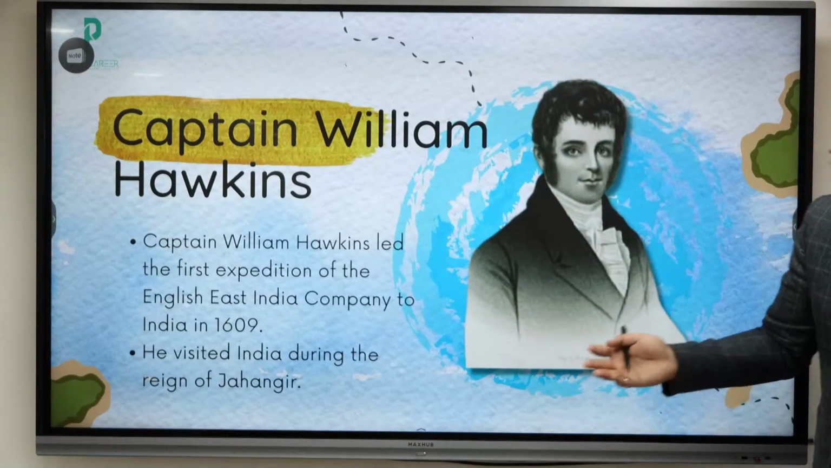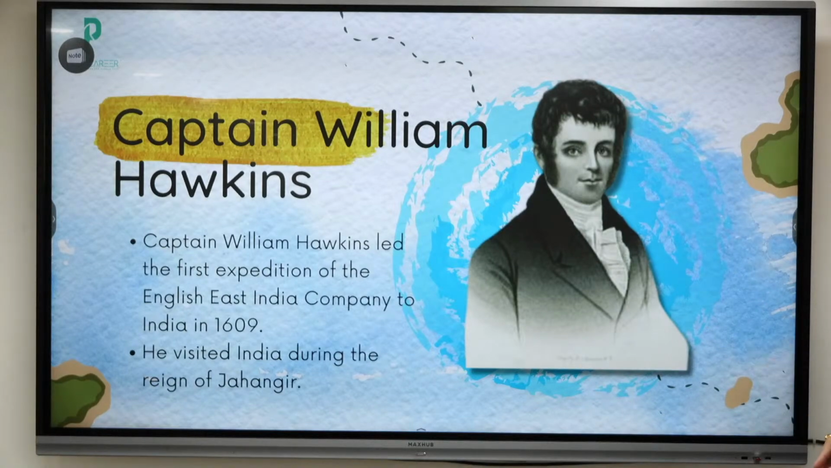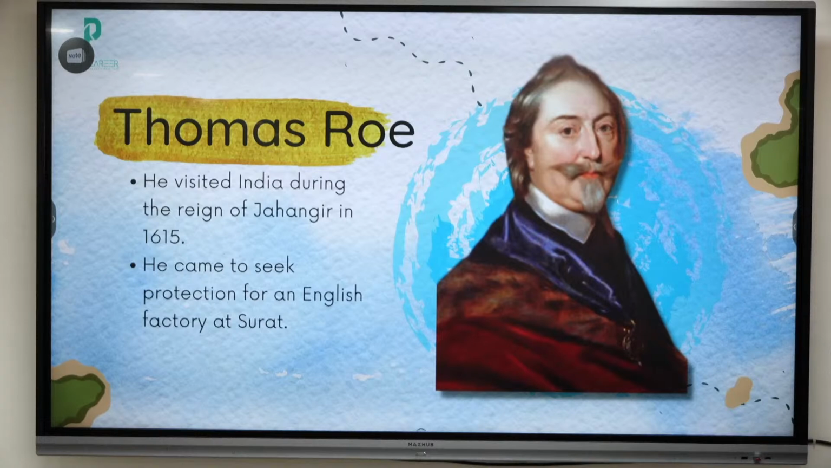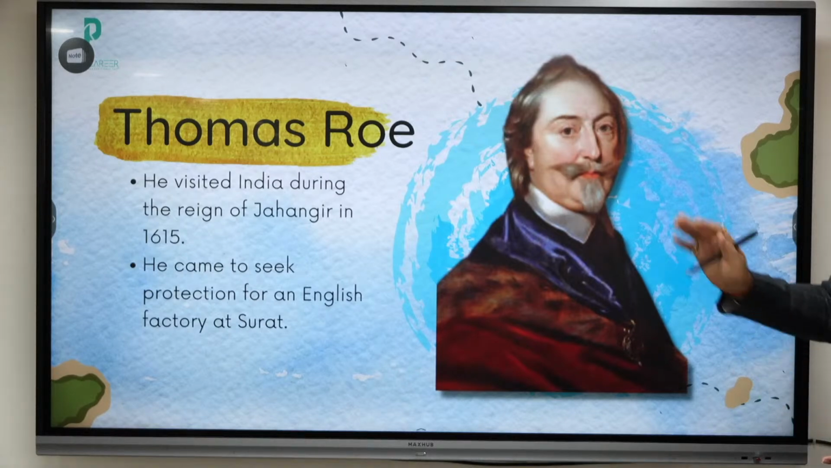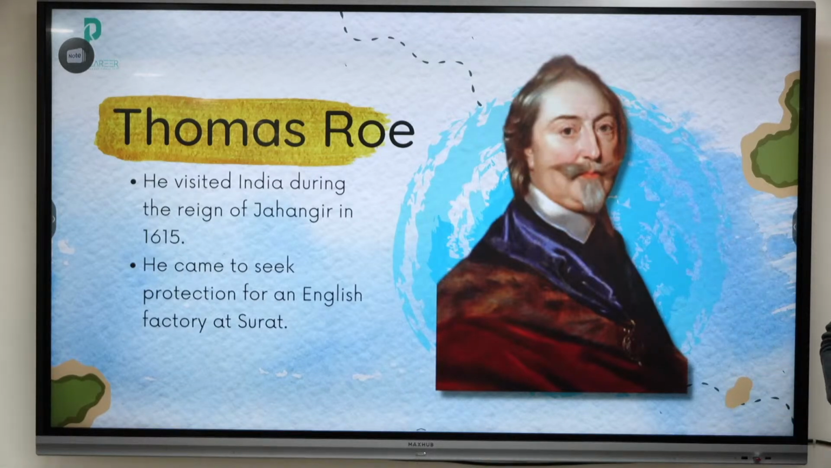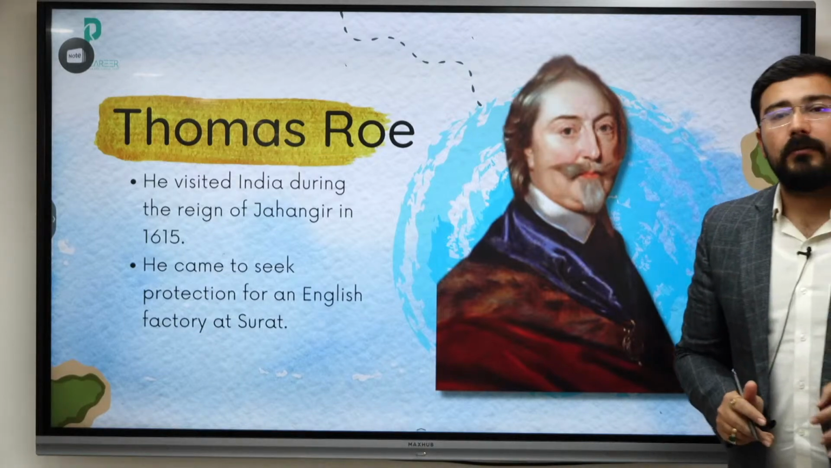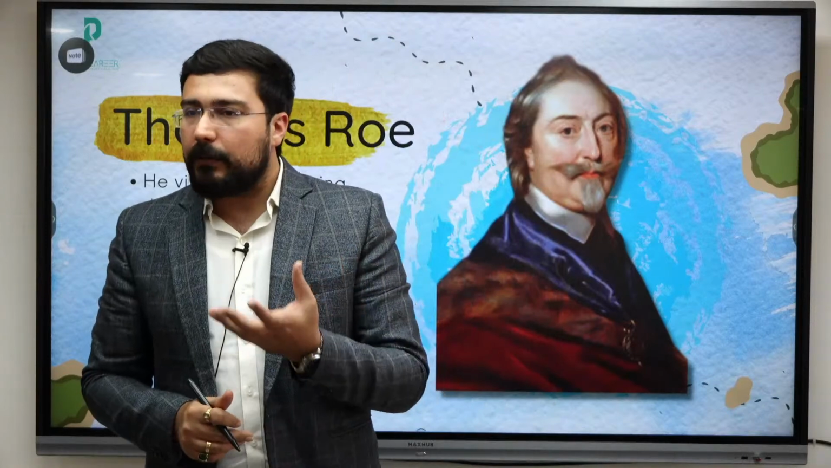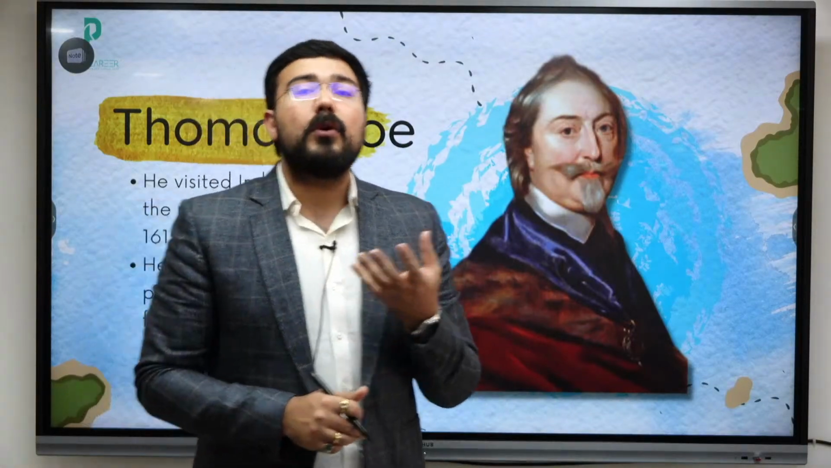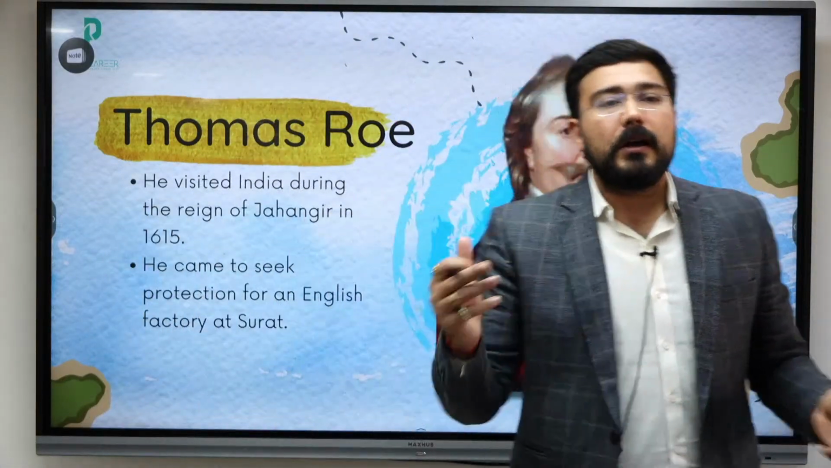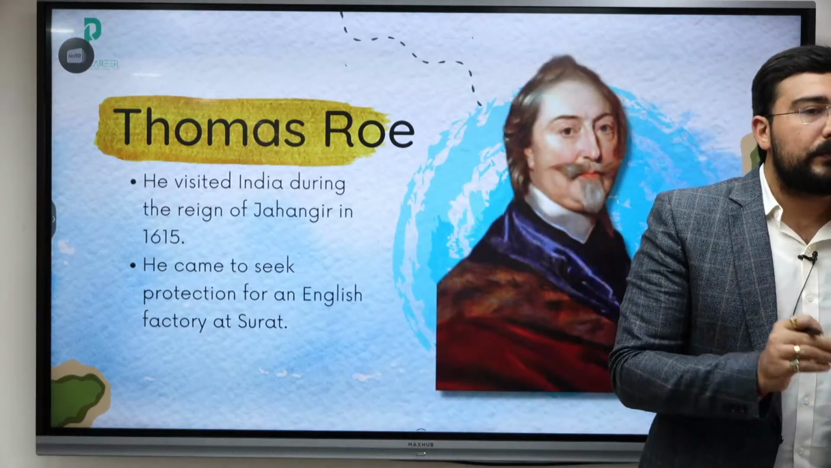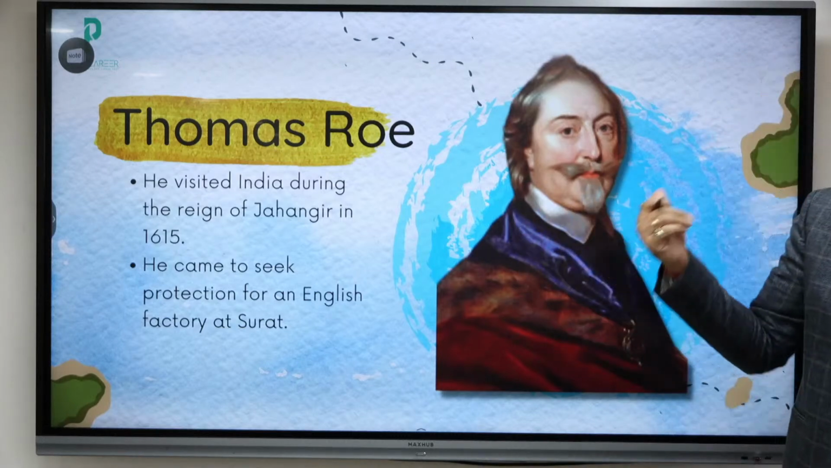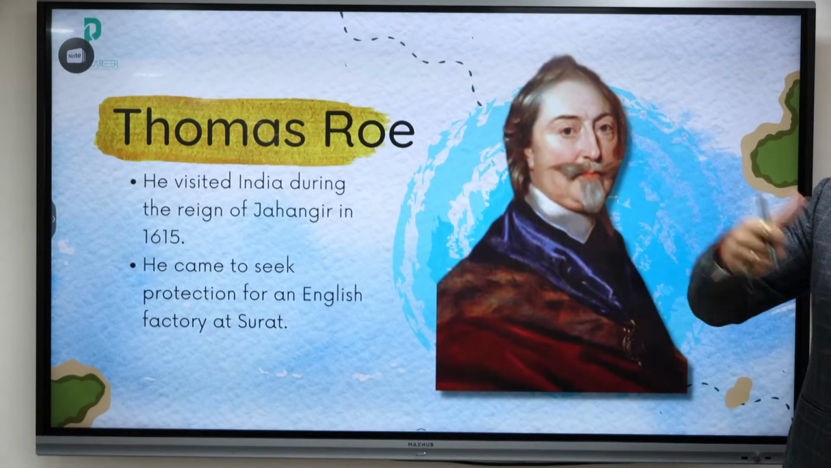Now, these are the personalities which you can remember. The first one was William Hawkins, who visited the court of Jahangir. Similarly Thomas Roe also visited the court of Jahangir, and he was the one who was able to get protection for Surat. What was happening? In Surat, as you must have read in NCERT, the settlement started forming in 1608, but that could not be completed because of the rivalry with the Portuguese as well as the Dutch. So they created their settlement first at Masulipatnam and then finally at Surat.